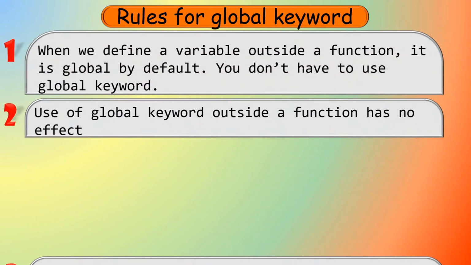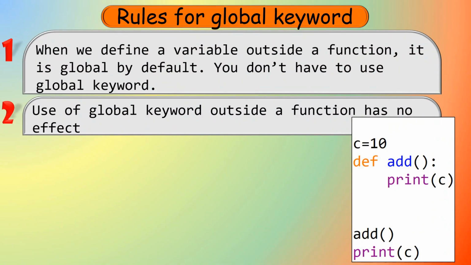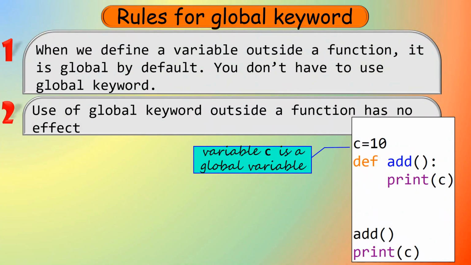So take a look at this example. Here C is equal to 10. In that statement, the variable C is a global variable because the variable is defined outside the function. So it is global by default. That is what they are saying in the first rule. You don't have to use global keyword.